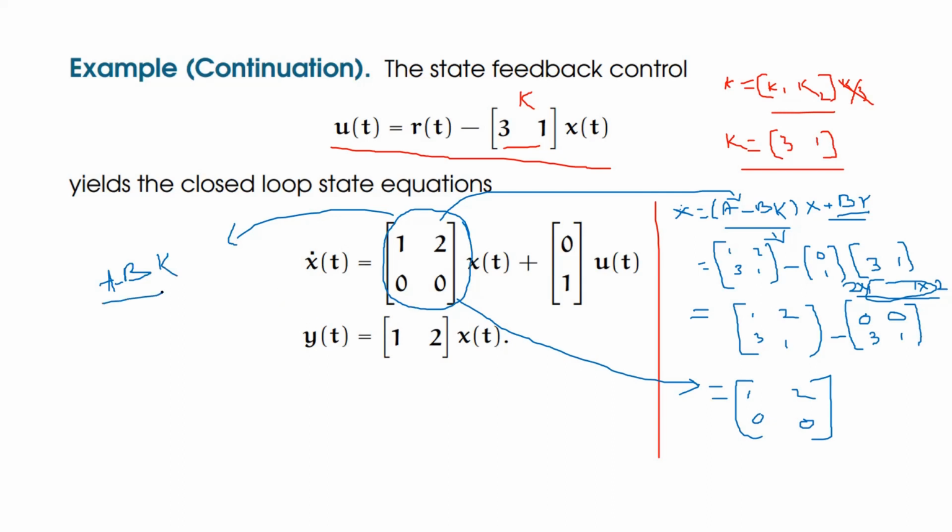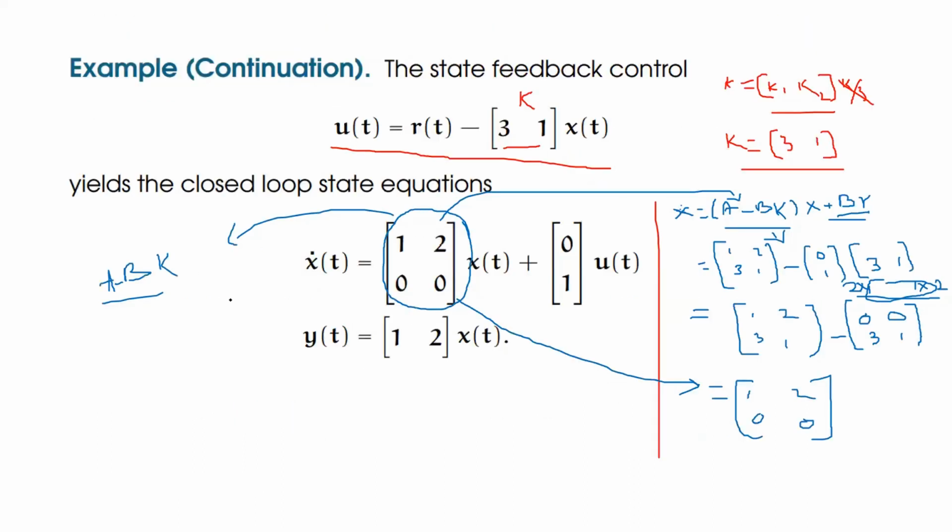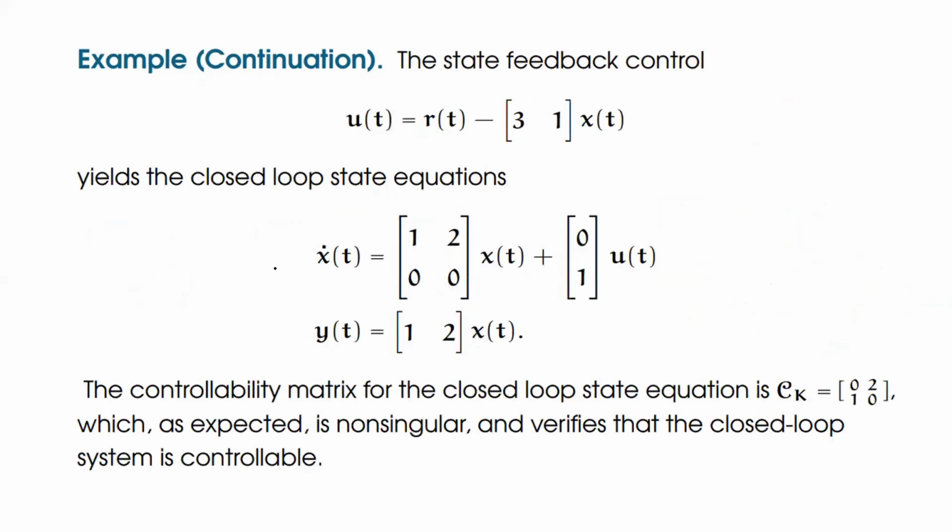What is the change between the previous equation and this equation? In the previous equation, A would be 1, 2, 3, 1. After connection of state feedback, what is this equation? 1, 2, 0, 0. The stability of the given system I will discuss later. Look at both the equations, a lot of changes are there. Now for this value, what is the controllability? What is the observability? That we would like to discuss in the next slide.